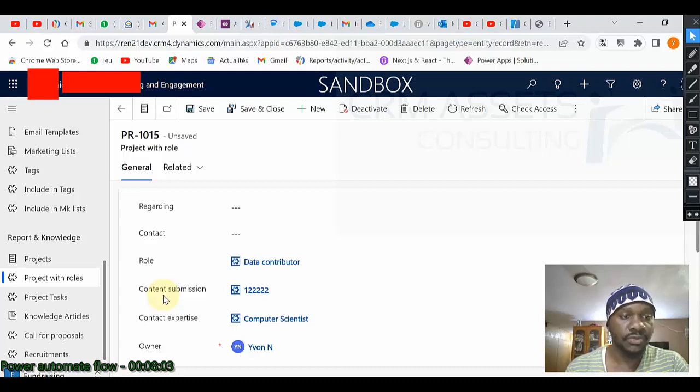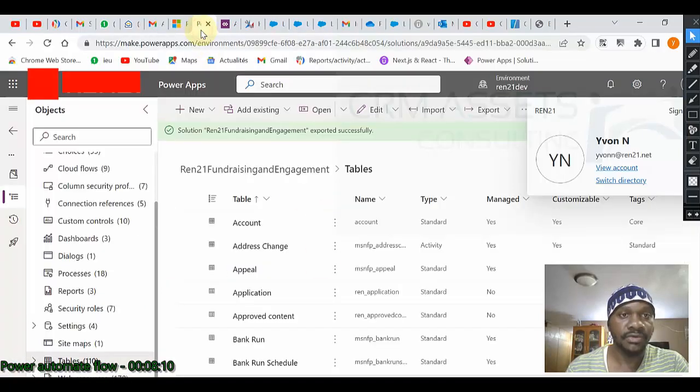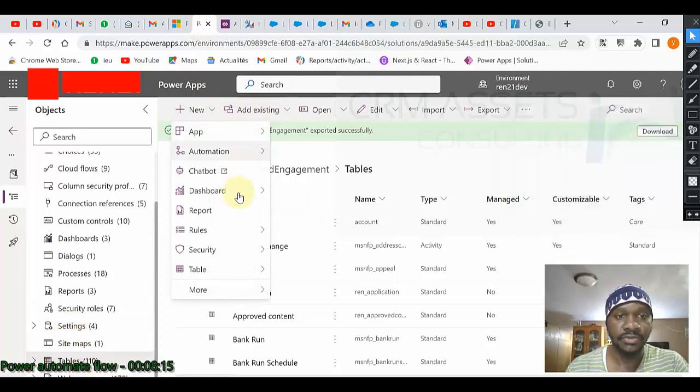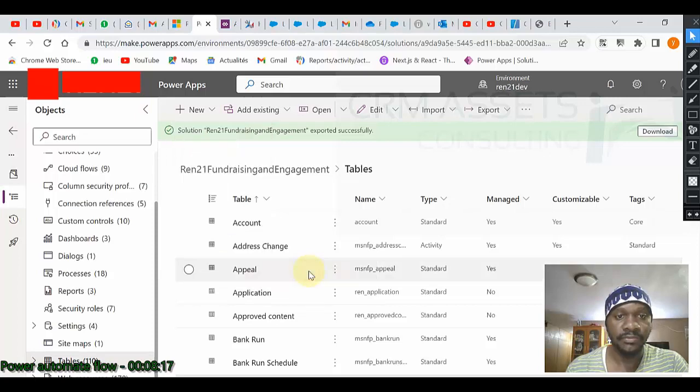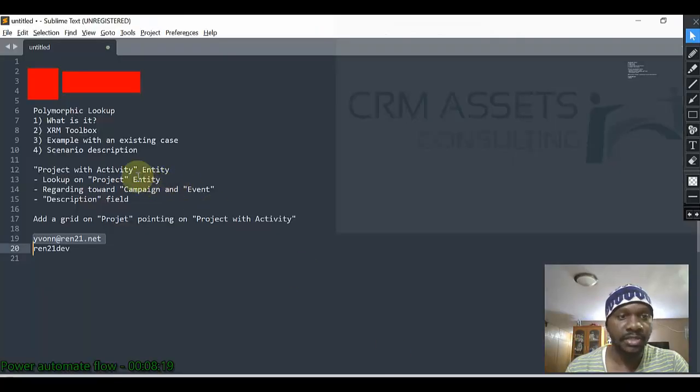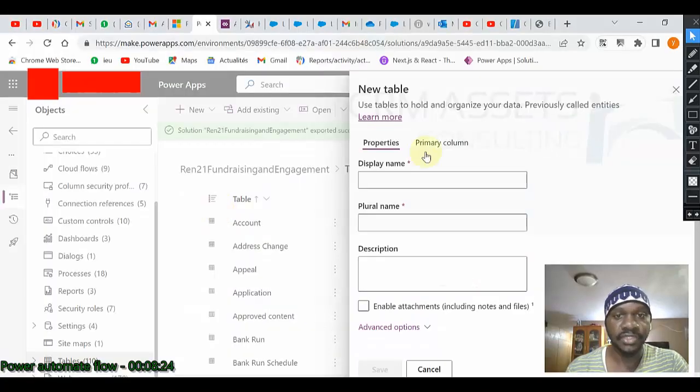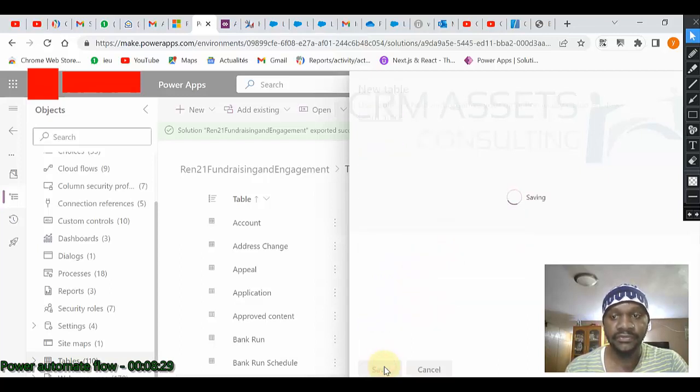So first thing to do, let us create our entity. We can go from here, on table and new table. I will name it project with activity. Okay, I can click on save to record my new table or entity. It is recording.